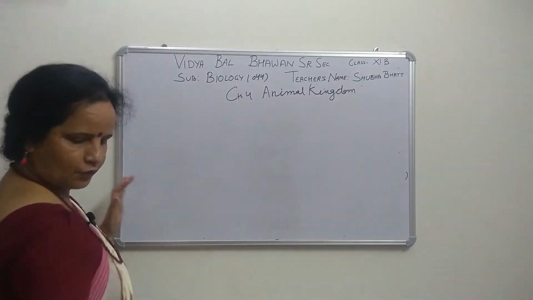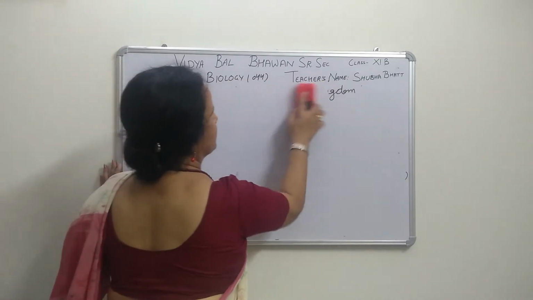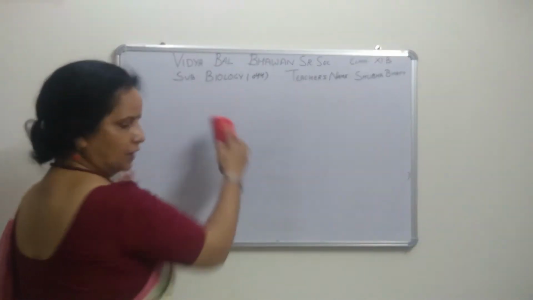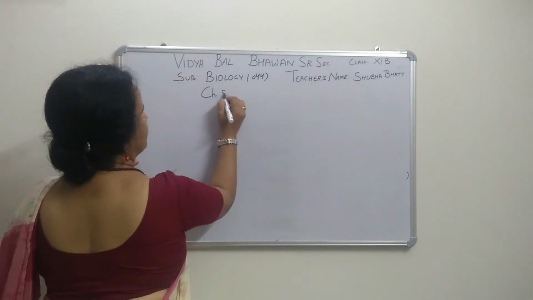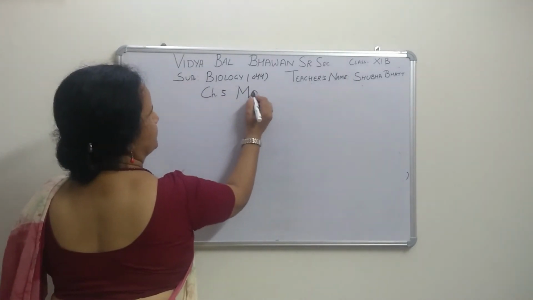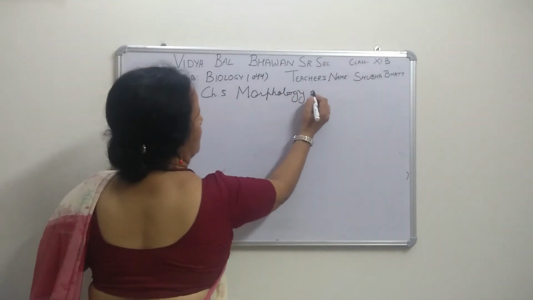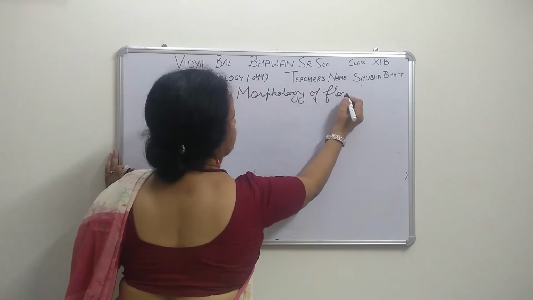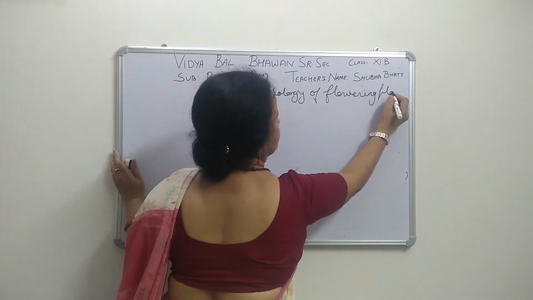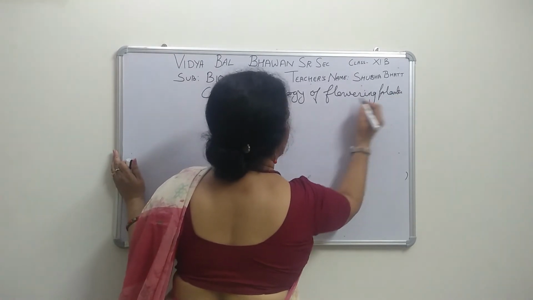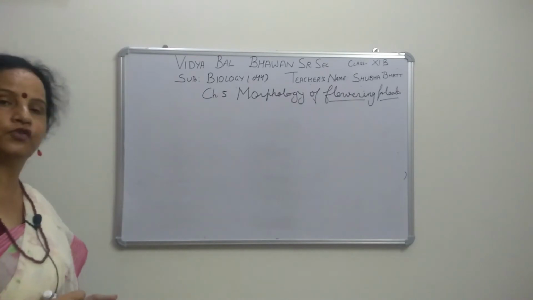That will be from chapter 5, morphology of flowering plants. Flowering plants means angiosperms.